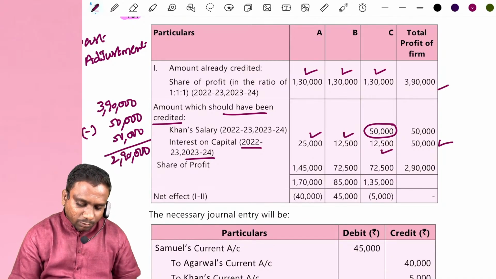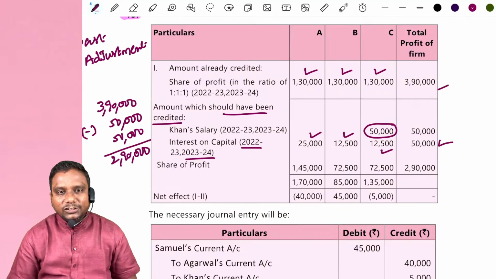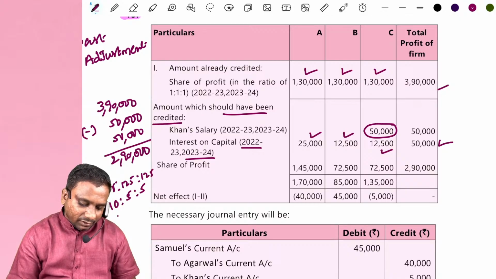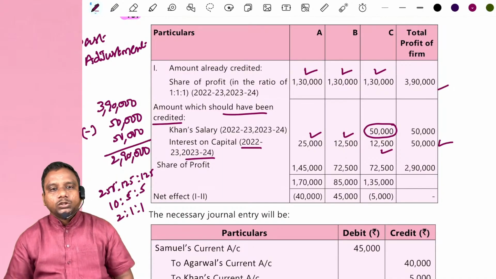This must be distributed in capital ratio. What is our capital ratio? 250, 125, 125. Simplify: 5 by 2, 5 by 1, 5 by 1. 2 is to 1 is to 1.